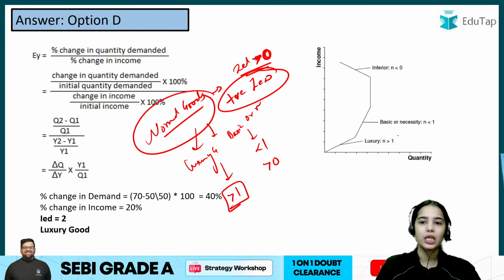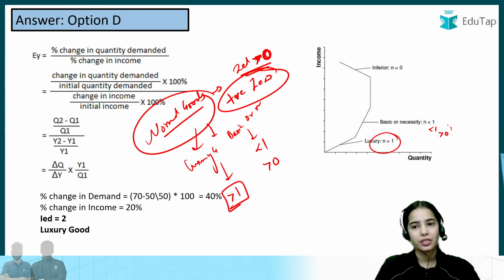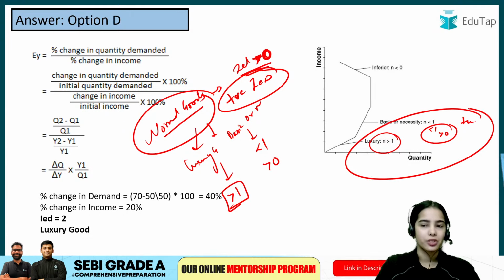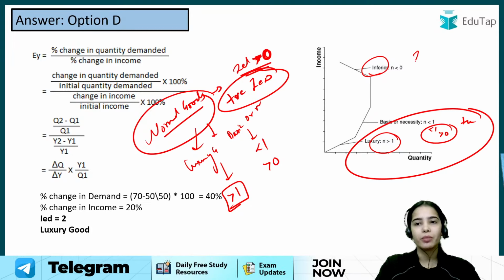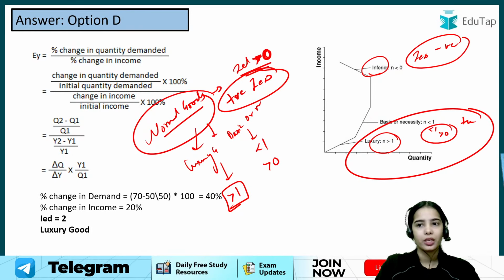For luxury goods, greater than 1. For basic or necessity goods, less than 1 but greater than 0. So there is a positive income elasticity of demand for normal goods. Now for inferior goods, the income elasticity of demand is negative, less than 0.